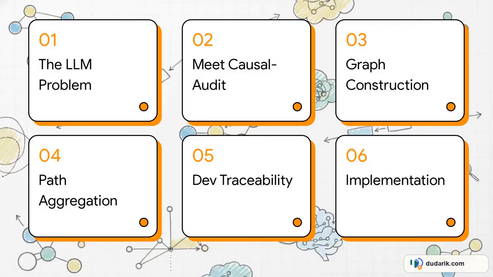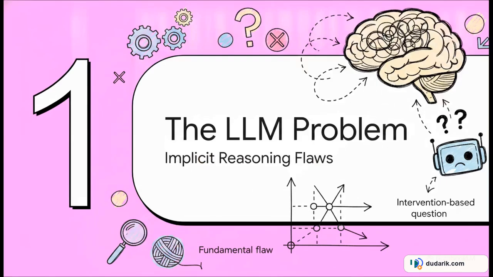Here's our roadmap for today's explainer. We're going to start with the core LLM reasoning problem, introduce the new Causal-Audit framework, dive into how it constructs target-aware graphs and aggregates path-level evidence, and finally, wrap up with what this means for AI developers and how you can actually implement it. All right, let's jump right into Section 1, the LLM reasoning problem.